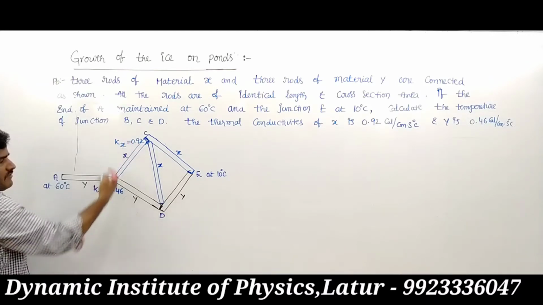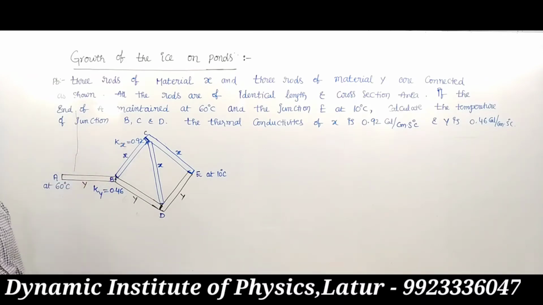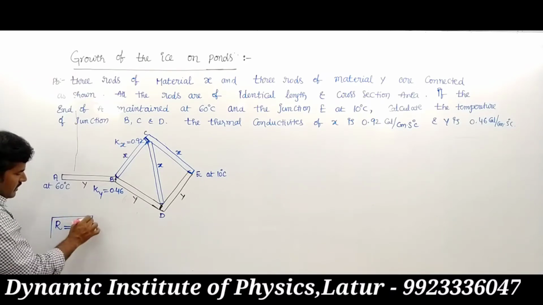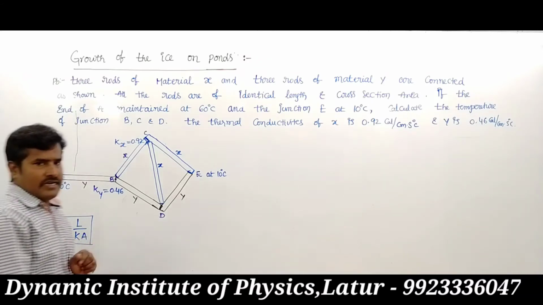So double it is. Ky and Kx compare here, so this is double. You know this condition, the resistance in a thermal conductor is R equals L upon K into A. This is the heat resistance in a thermal conductor.